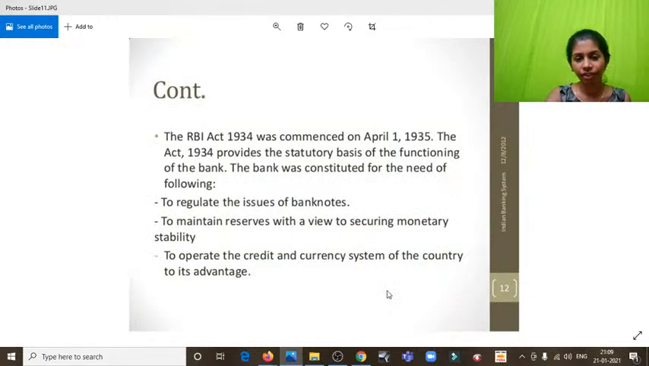The RBI Act of 1935 provides the statutory basis for the functioning of the bank. The bank was constituted for regulation, to have a check on these institutions. We know that all these committees and organizations are set up for certain purposes. So for that we have this.